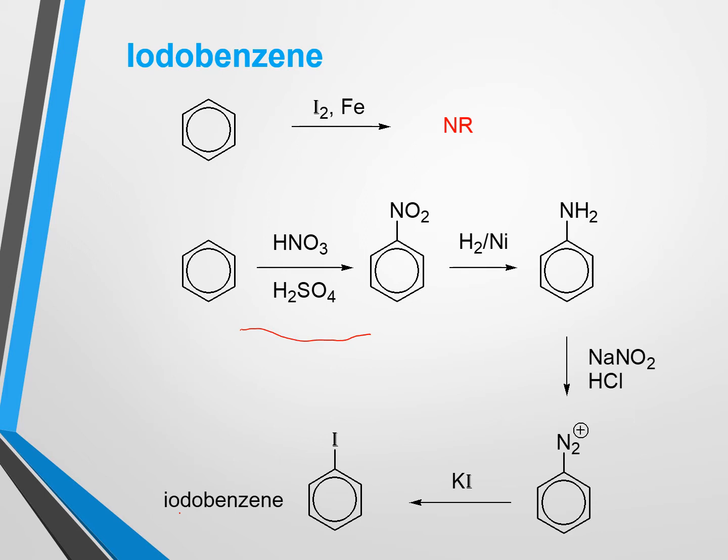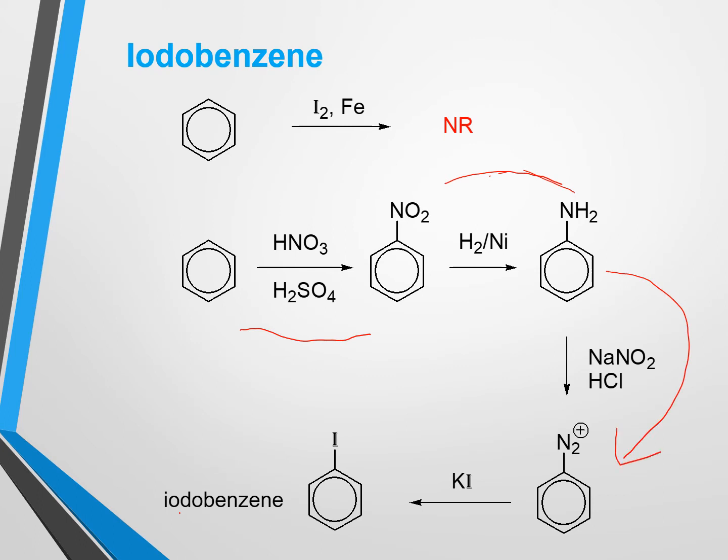In that case nitrobenzene will be converted to aniline. So after getting aniline we can do nitrization reaction using sodium nitrite and hydrochloric acid. After nitrization, aniline will be converted to benzene diazonium chloride.